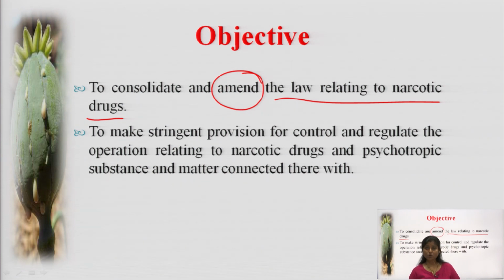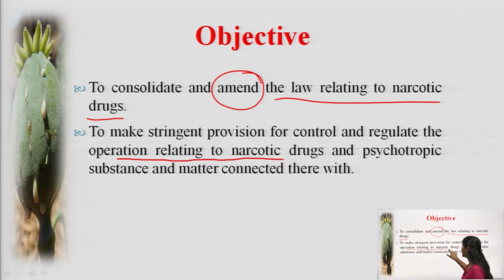Now coming to the next objective, that is to make stringent provisions for control and regulating the operations relating to narcotic drugs and psychotropic substances and matters connected therewith. So here comes the operations relating to narcotics. What does it mean? Narcotics means those drugs which affect the brain.